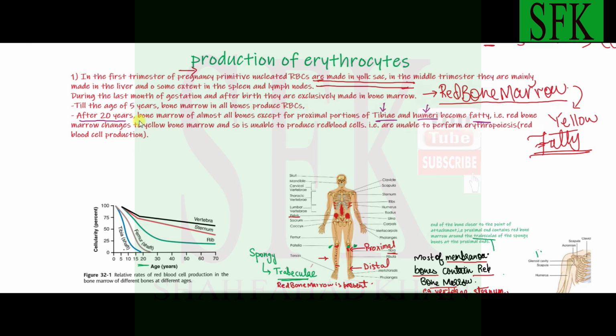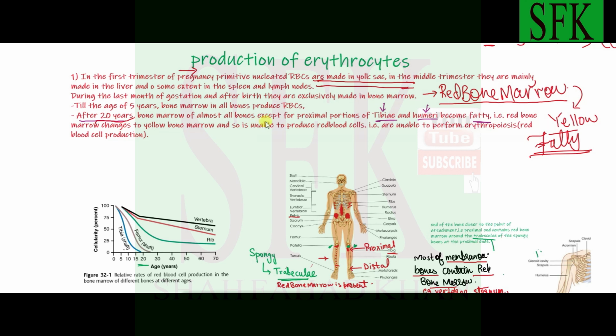So around 5 years, the bone marrow in all the bones of the body is capable of producing red blood cells. But when a person approaches a later age of approximately 20 years, with an exception of a few bones, most of the bones lose their red bone marrow, and that red bone marrow gets replaced with yellow bone marrow.